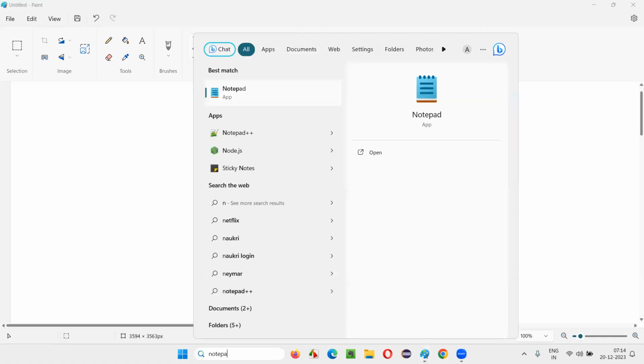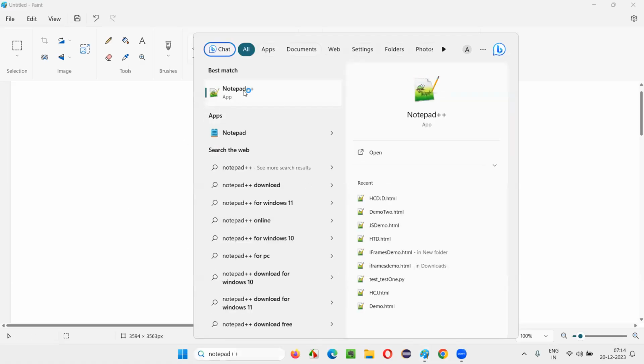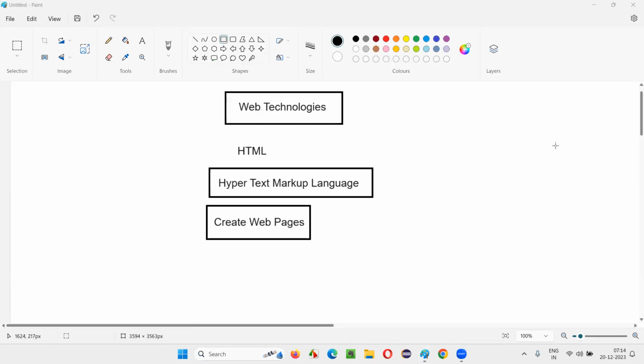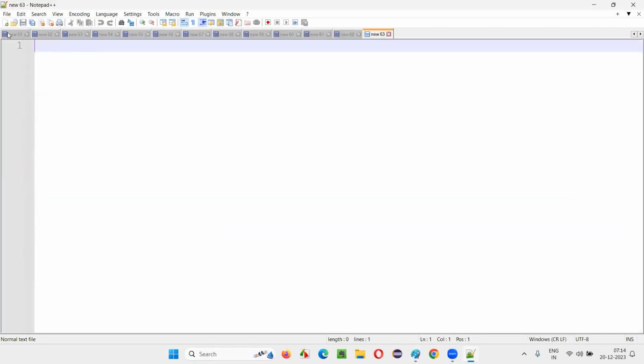So once Notepad++ software is installed, just type Notepad++ here, and you'll get this application displayed. Just click on that. Like Notepad, you see the previous instances are not getting closed. The current instance is new 63. So here I'll write the code. HTML code I would like to write.